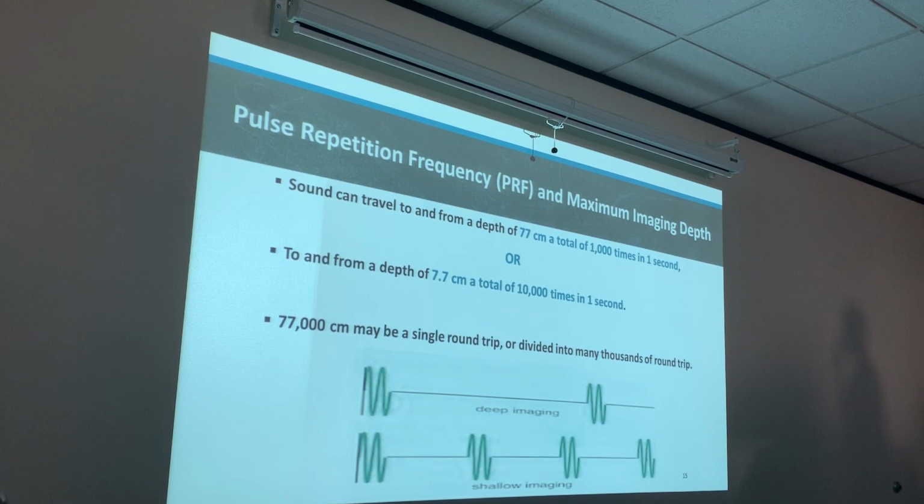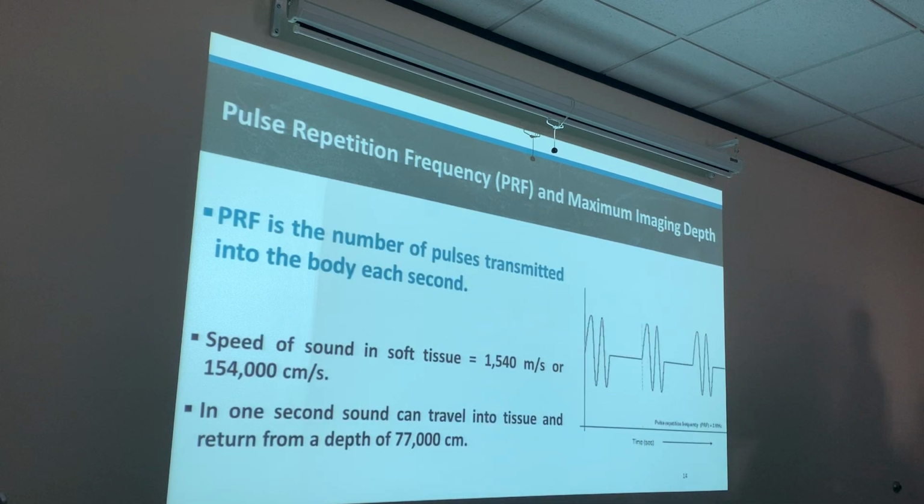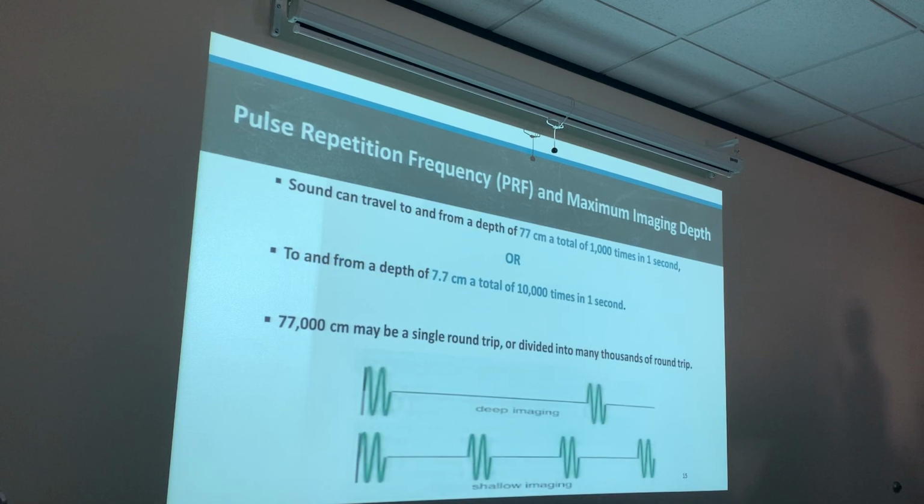Because we already established that in 1 second, sound can travel a depth of 77,000 centimeters. So no matter how we change that number, whether it travels 1,000 times or 10,000 times, 10 times 77 will still give us 77,000 centimeters per second. Okay? It can travel to a reflector and back.